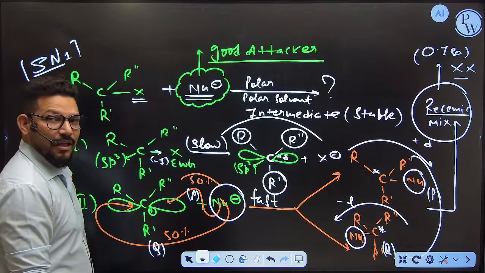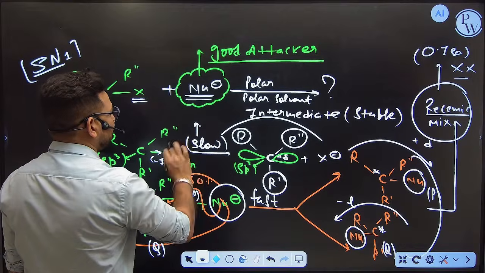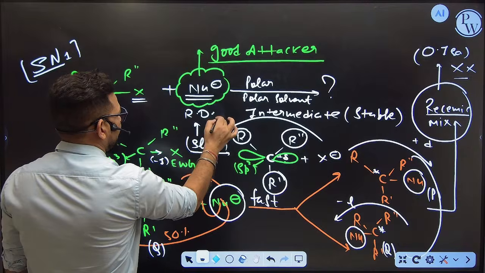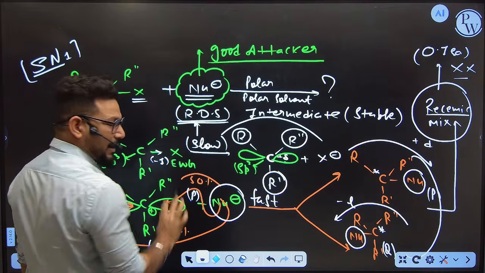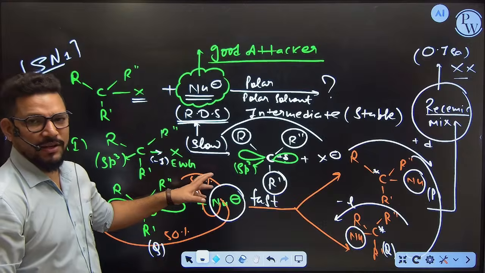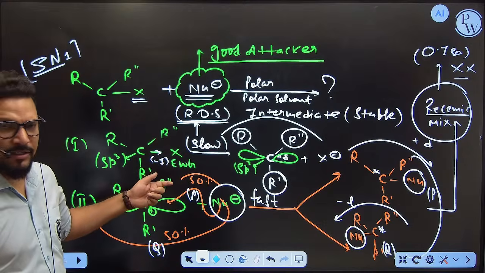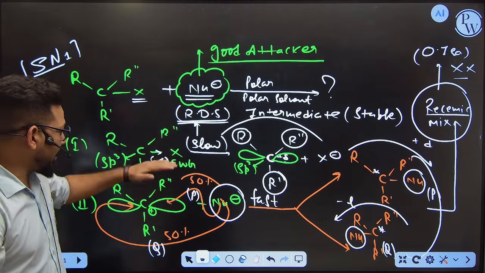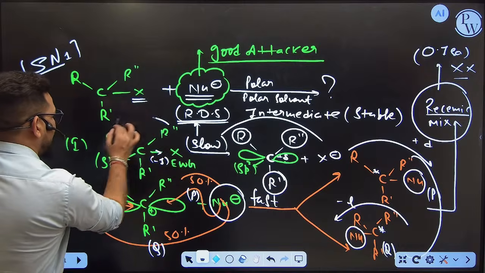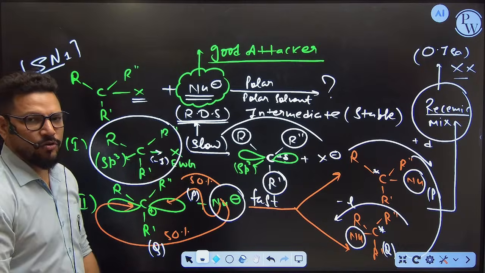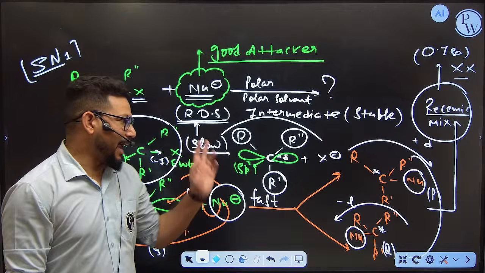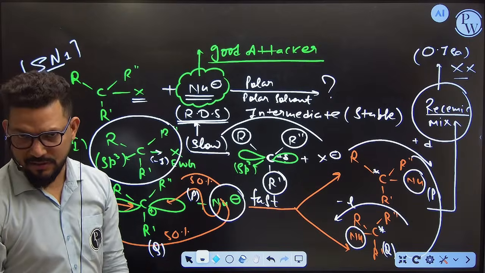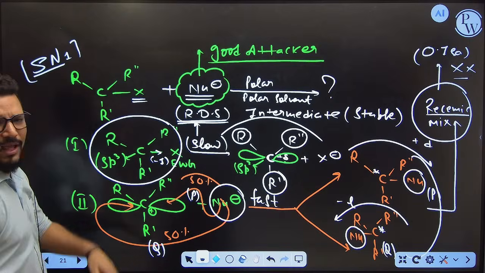And if you go with chemical kinetics, whichever reaction step is slower in nature is called the RDS, which is the rate determining step. Ultimately, the order of this reaction and the molecularity of this reaction are defined by the RDS. Now you can see in this step, only one molecule is there. That's why this reaction depends on only one molecule. That's why this reaction is called first order kinetics. Done? This is all about SN1.